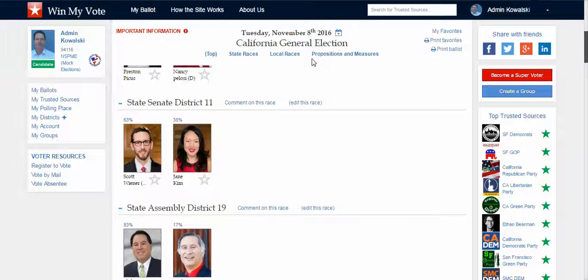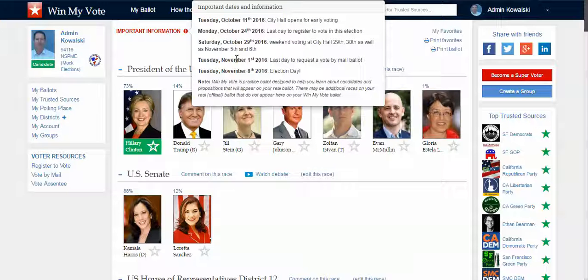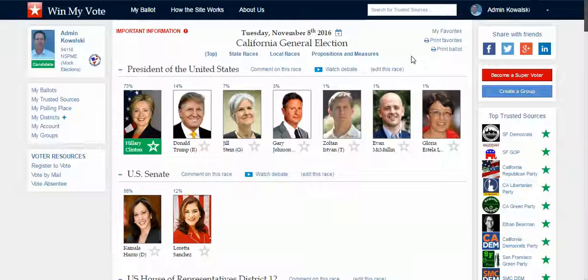I can also find my polling place. I can look here for important information. So, for example, up here looks like November 1st is the last day to request a vote by mail. I can see some early voting opportunities here. Looks like the 5th and 6th you can do weekend voting. So all of these things are sort of right at my fingertips, and make it much, much easier for me to go vote and vote in an informed way.